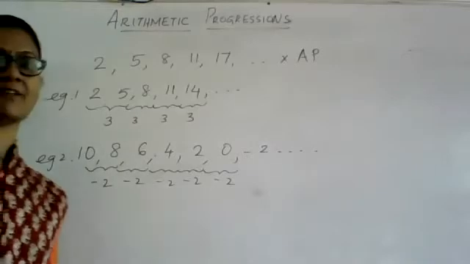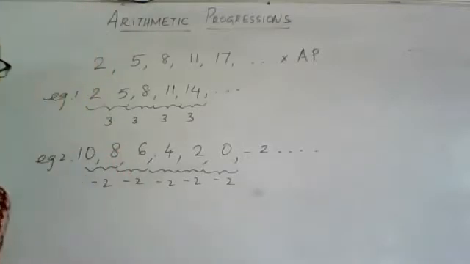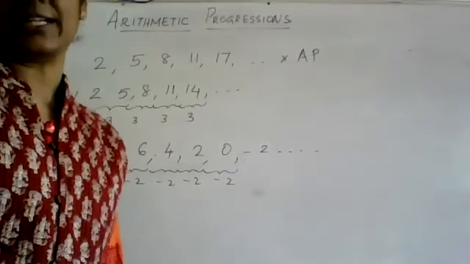Now there are names given to this first term and the fixed number, etc., in an AP, so that we have to understand.